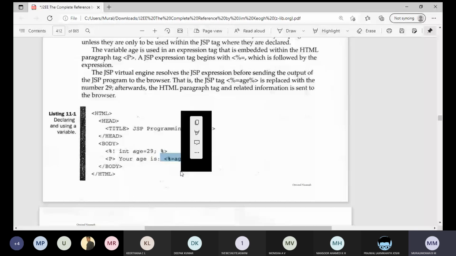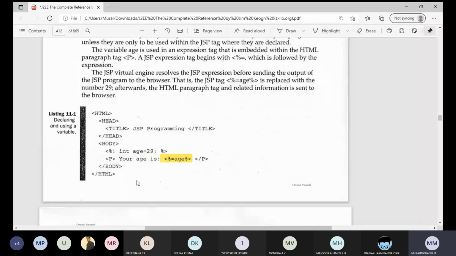So this is how we can integrate this Java code inside the HTML tag, right? We can save it as a .jsp file. Later we can execute this JSP file. As of now, you remember this one.